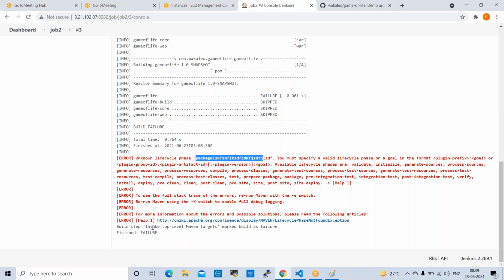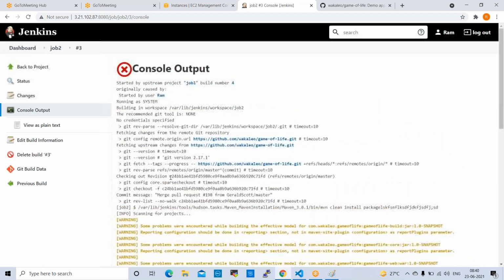There is an issue in invoke top level Maven targets, so the job is failed, right? So whenever a job fails, based on these logs we can troubleshoot. If you mention any wrong commands or wrong goals, when we check the logs, we can understand, right?